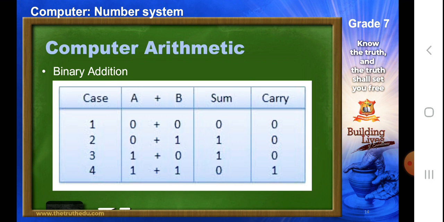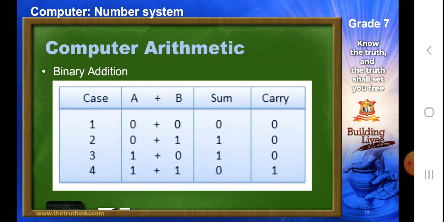Next comes computer arithmetic. Now in computer arithmetic we are going to learn about binary addition, binary subtraction and binary multiplication. If you remember the table, here we are talking about 0 plus 0 is 0. So there is nothing left, so there is nothing to carry. So it will be 0. Similarly, 0 plus 1 is 1. 1 plus 0 is 1. 1 plus 1 is 10.